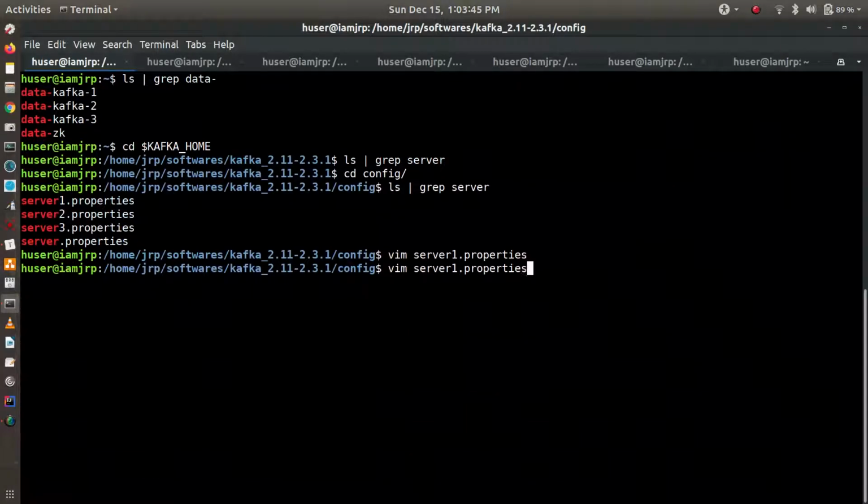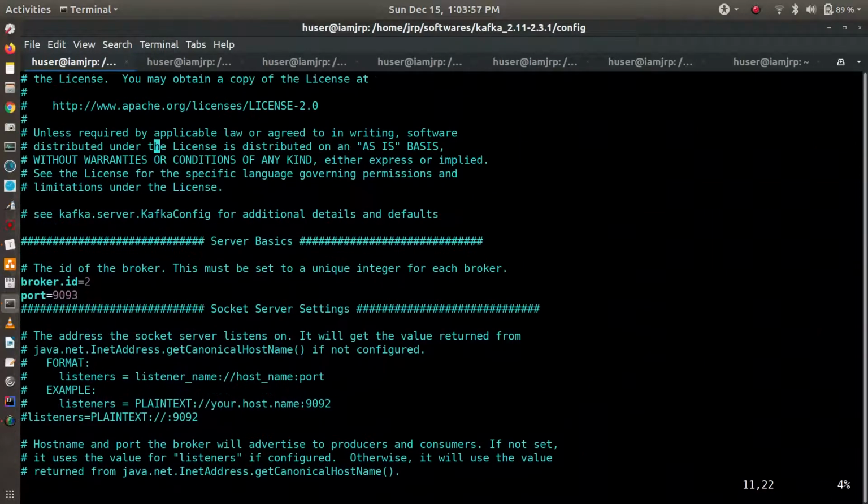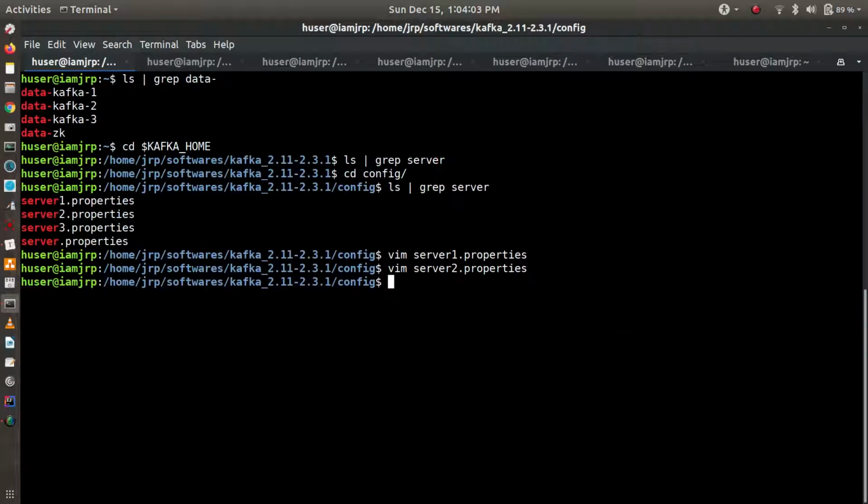Similarly, if I open the server2.properties, here the log.dir is pointed to Kafka 2, and broker ID is 2 and port is 9093. Now let's check similarly for server 3.